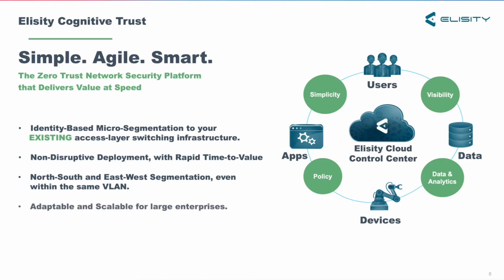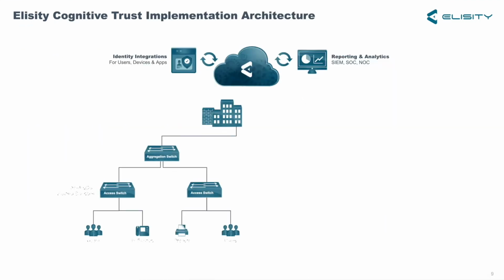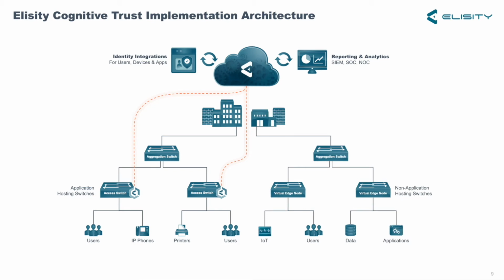Elisity delivers network segmentation that is easily adaptable and scalable for constantly evolving networks, and gives high visibility into what assets are on your network and the traffic flows that are taking place. Customers can access all of this from a dedicated cloud control center. Elisity can onboard your access layer switches as Elisity policy enforcement nodes in a couple of ways. First, we can run our Elisity Edge software as a container directly on supported hardware. We can also run the Edge as a virtual machine anywhere in your network with a secure management connection to your access infrastructure, turning those devices into policy enforcement nodes.